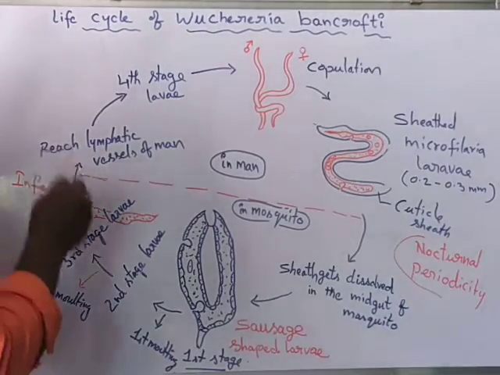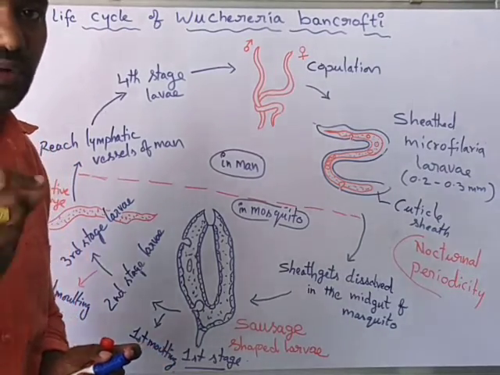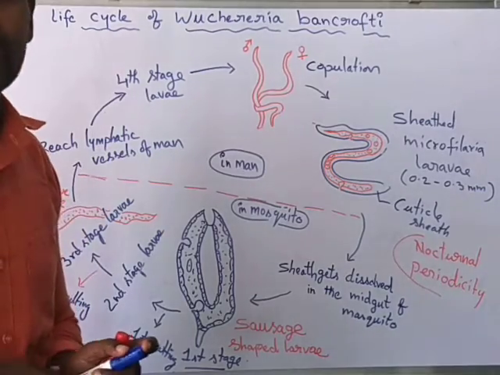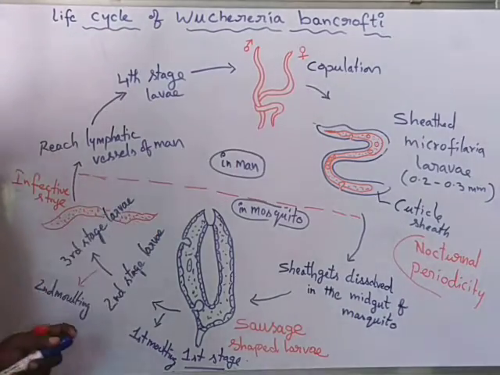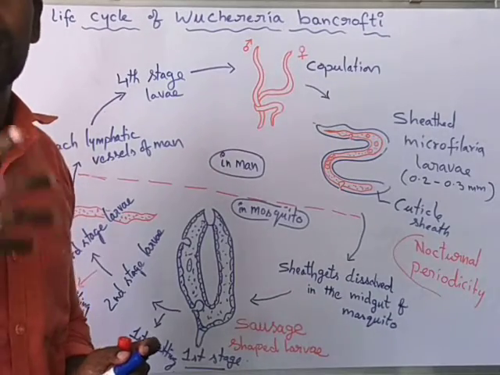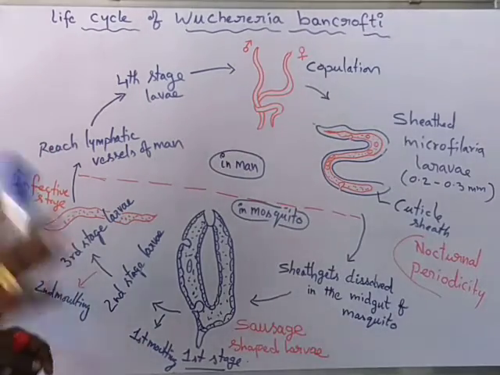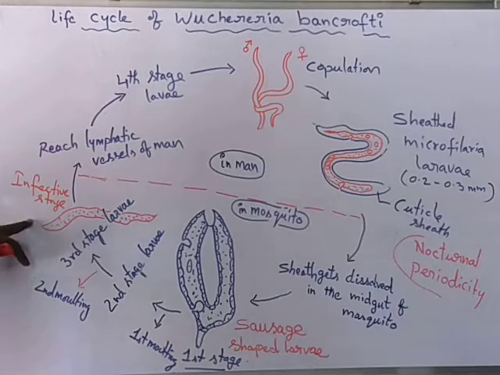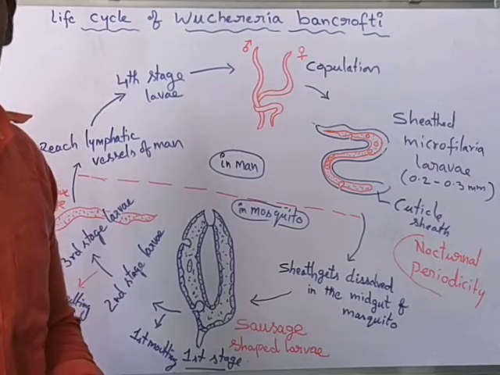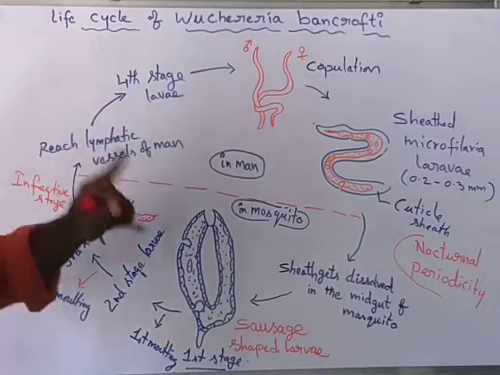When the mosquito bites a healthy person and sucks blood from the healthy person, these elongated third stage microfilarial larvae move through the blood to the new host, that is man. They reach the lymphatic vessels of the man.